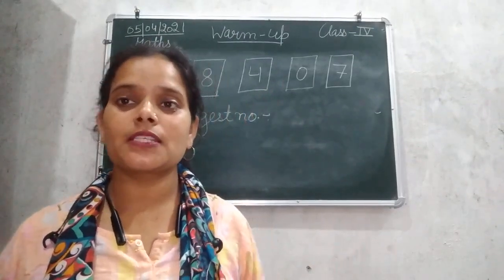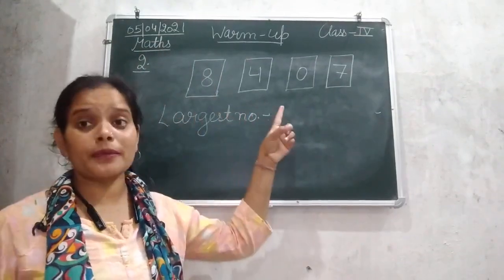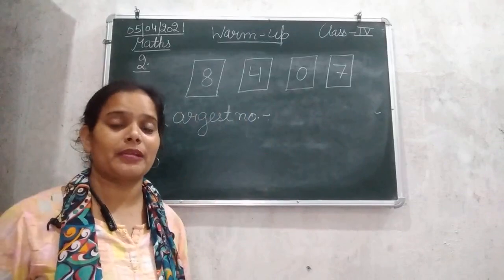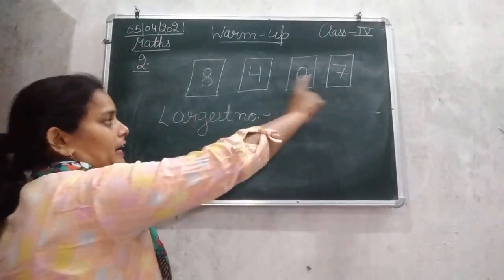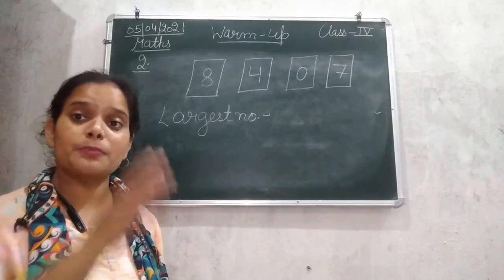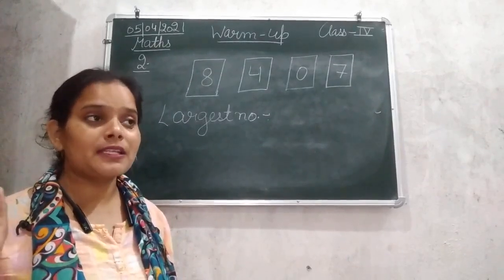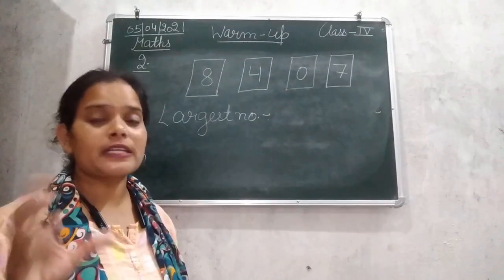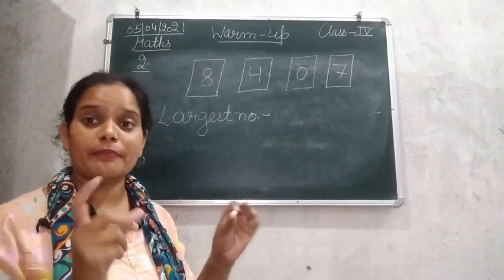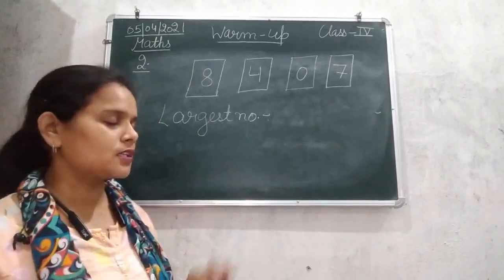That means for making a largest number from these given 4 numbers, we will arrange these 4 numbers in the descending order, that means biggest to smallest. There's a little bit of change in the concept along with 0, but not in the case of the largest number; that's a different thing.